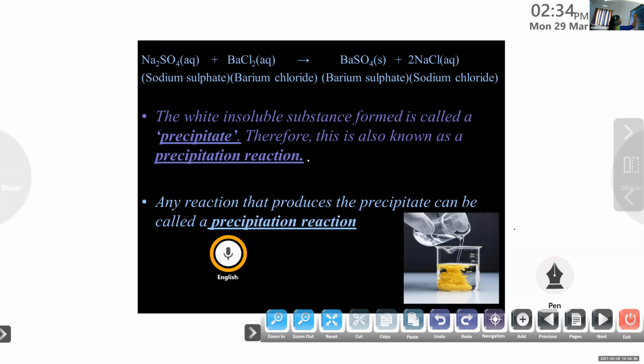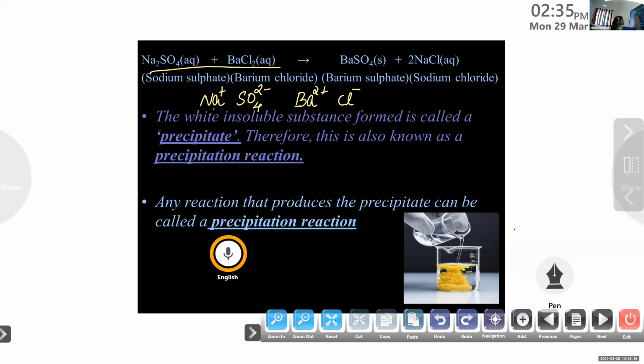Can you tell me which are the ions present in this chemical equation? Sodium is the cation, right? Na plus. Then SO4 2 minus is an anion. And in BaCl2, Ba2 plus and Cl minus. So these are the ions present in the reactants. Here, the exchange of ions takes place.